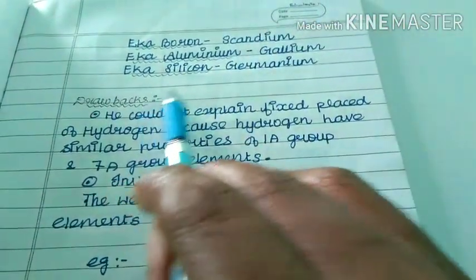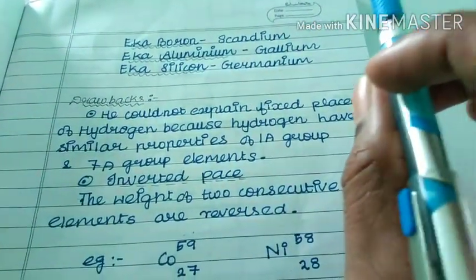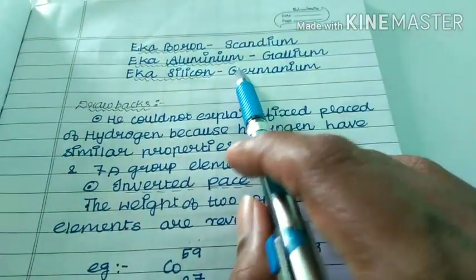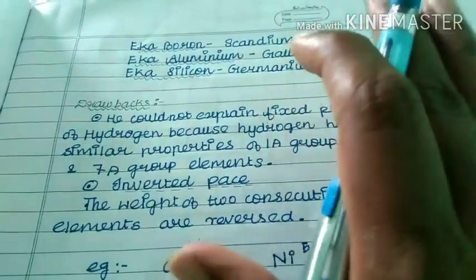That is why this point is an achievement of Mendeleev. I hope you understand. If you have any doubt regarding this, we will discuss those points in live class.